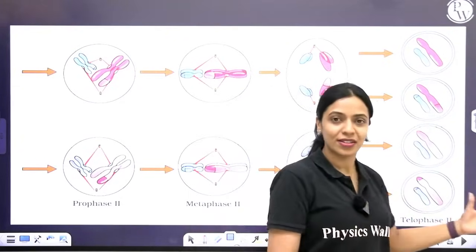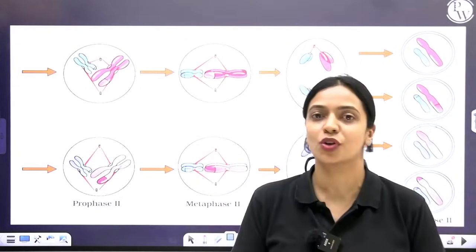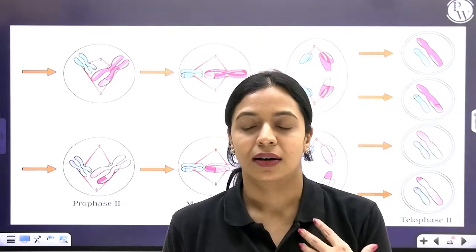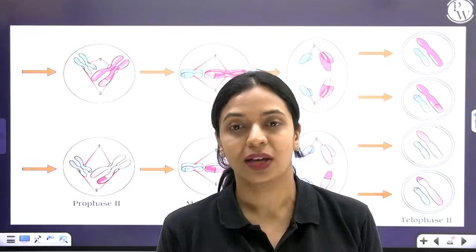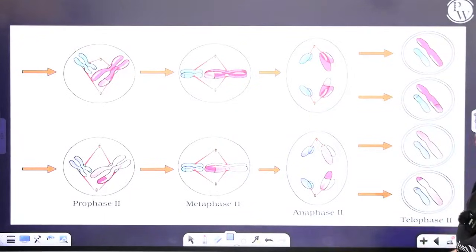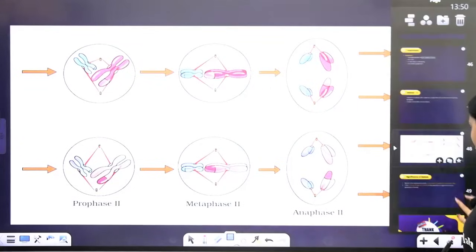At telophase, decondensation of chromosomes, reappearance of nuclear envelope, nucleolus, ER and Golgi, all of that will happen exactly like mitosis. So at the end of meiosis II, you will have a total of 4 cells. Each of them is haploid. Each of them has 2 chromosomes. Each of them is in 1C condition. Alright, so that's the end of meiosis.